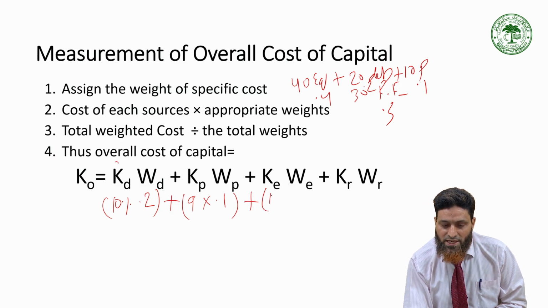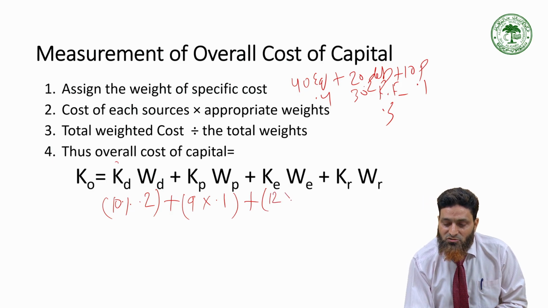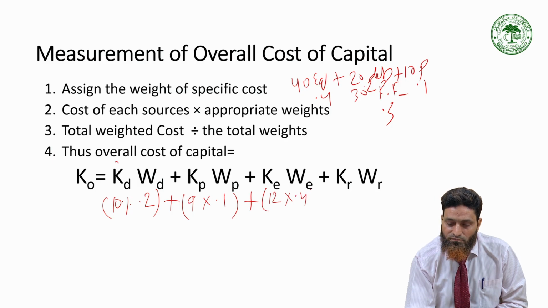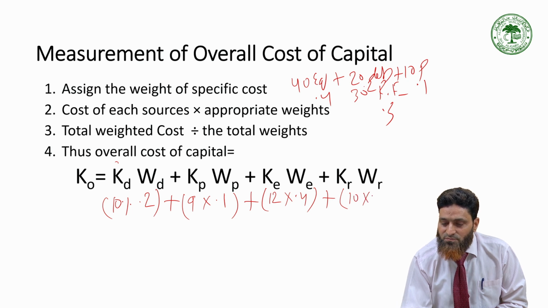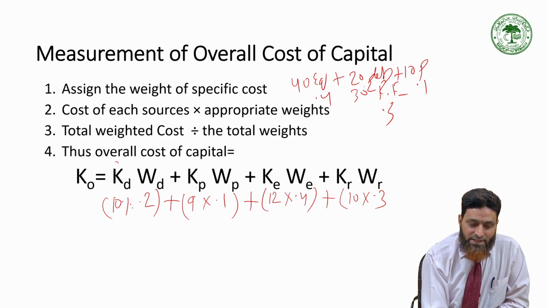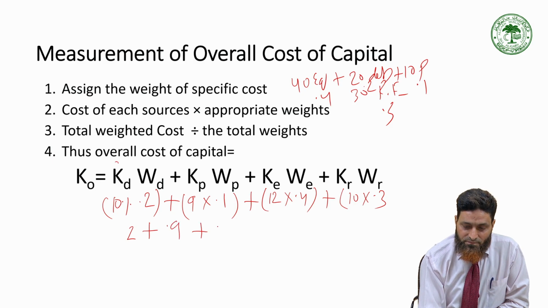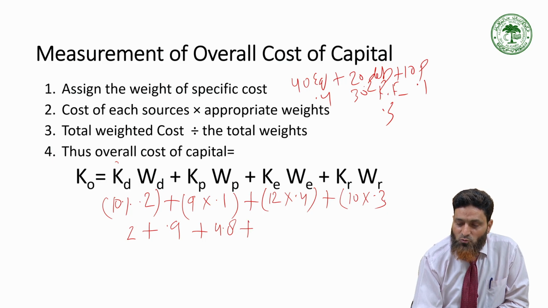suppose cost of equity has 12% return and its weight is 0.4, plus cost of retained earnings. Suppose you have already calculated cost of retained earnings as 10%, multiplied by its weight of 0.3. So in this case, 10 into 0.2 will be 2, plus 9 into 0.1 will be 0.9, plus 12 into 0.4 is 4.8, plus 10 into 0.3 will be 3.